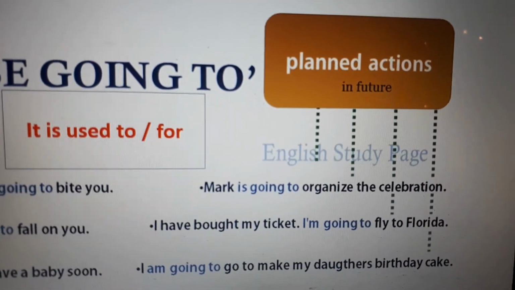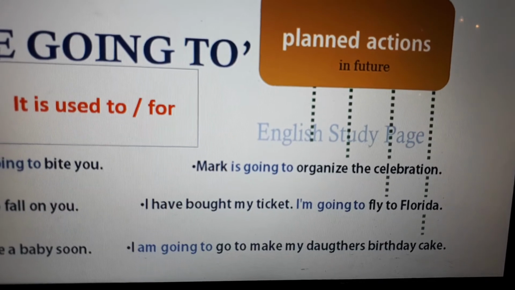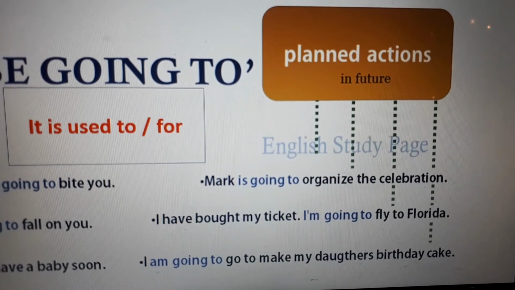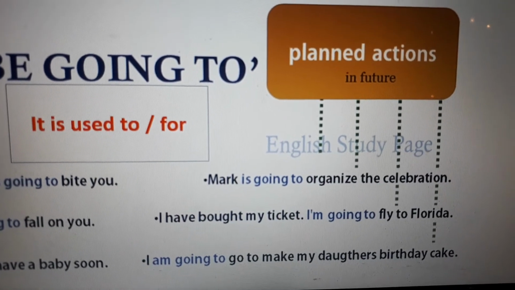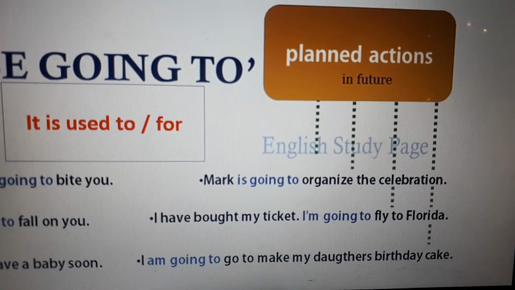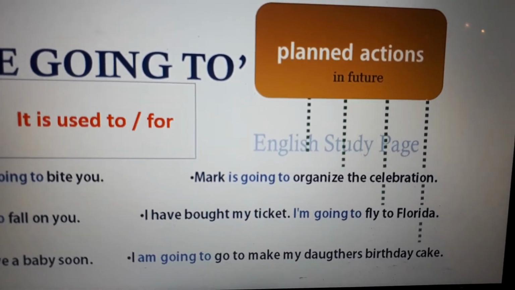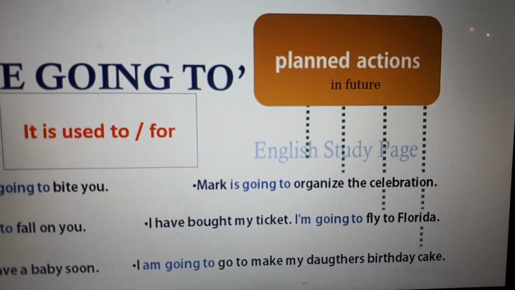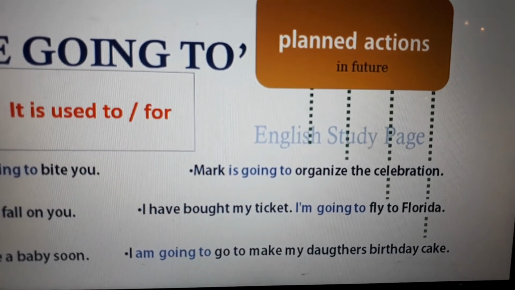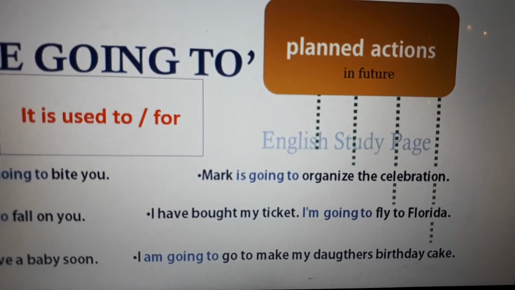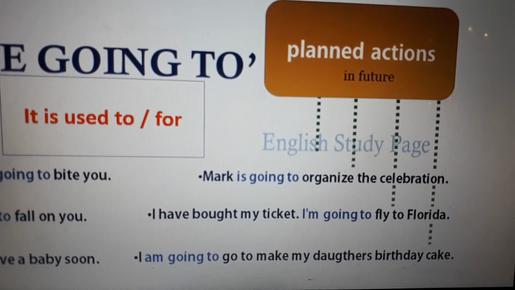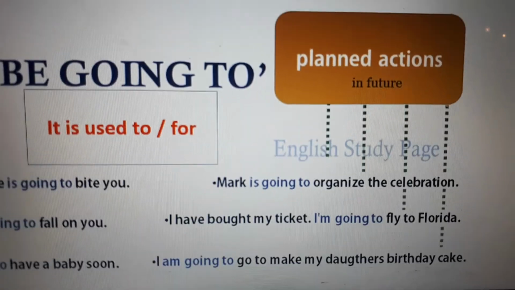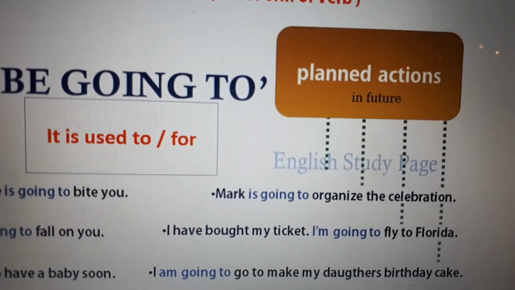Now, if it's a planned action, okay, Mark is going to organize the celebration. He has that plan already. He already planned that, okay? I have bought my ticket. I'm going to fly to Florida, okay? I already have the ticket, so that's why I'm going to fly to Florida. I am going to make my daughter's birthday cake. I am going to make, okay? It's something that I already have in mind. It's not something of the moment, okay? It's something that I already planned.